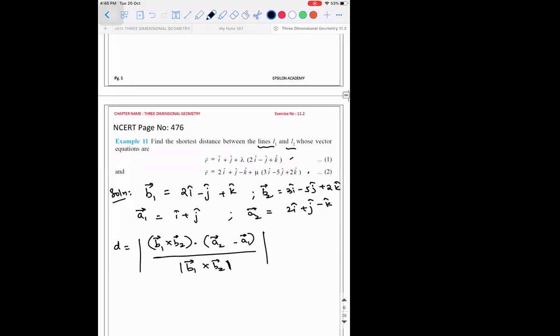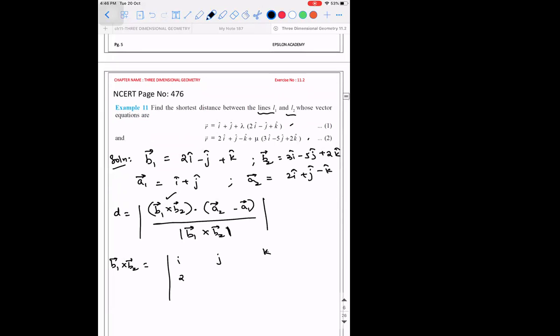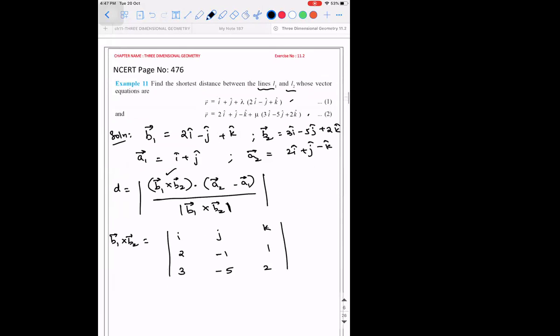Okay. So first find what is B1 vector cross B2 vector. We know how to find it. i, j, k. B1 is 2, minus 1, 1. B2 is 3, minus 5, 2.